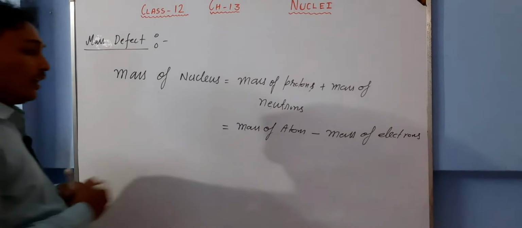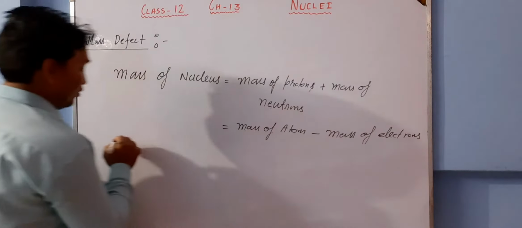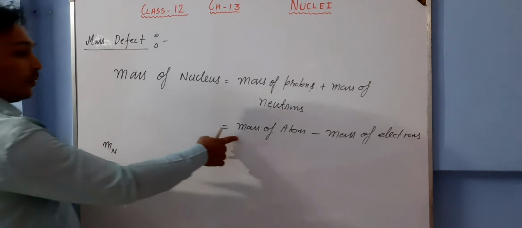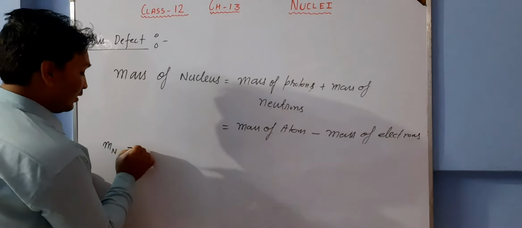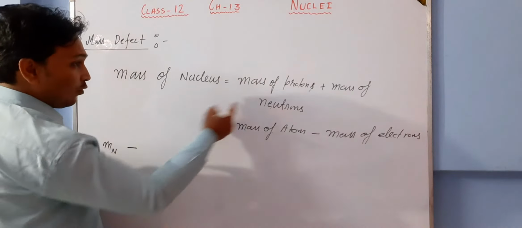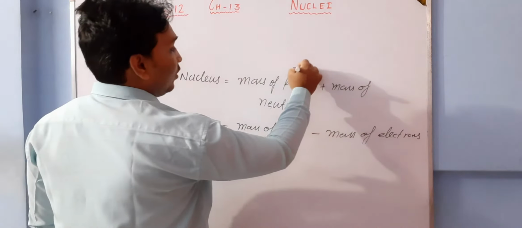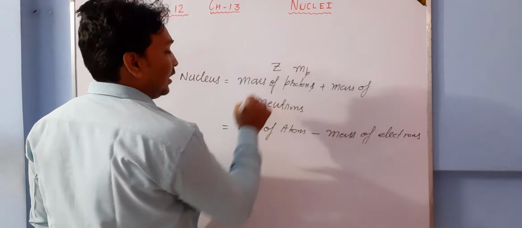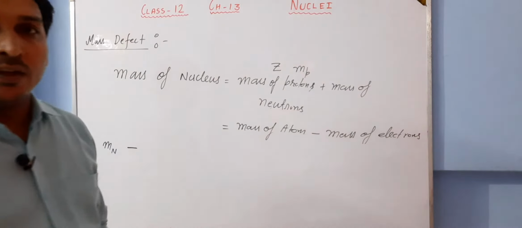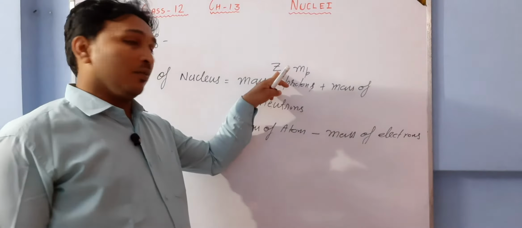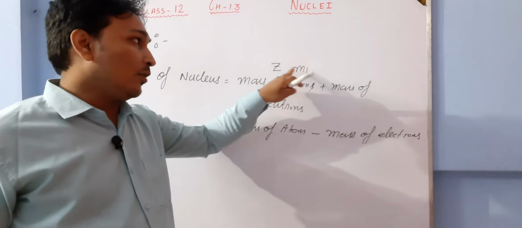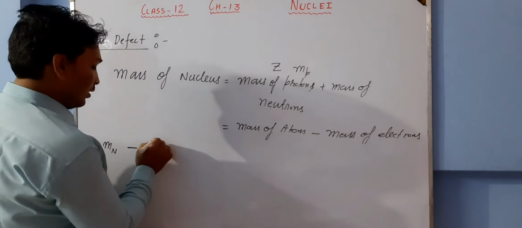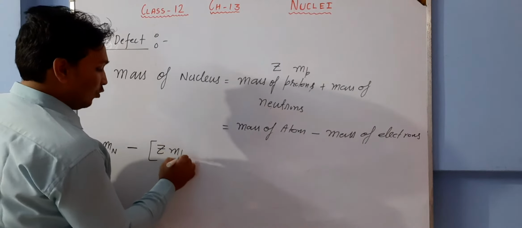But what we found is that what we get from here, the mass of nucleus, is slightly different. Suppose I have to calculate the mass of protons. The mass of one proton is mp and the number of protons is Z. Z is the atomic number, if you have not forgotten, we did it in the last video lecture. So the atomic number represents the number of protons. The number of protons multiplied by the mass of one proton becomes the total mass of protons, so Z into mass of proton.